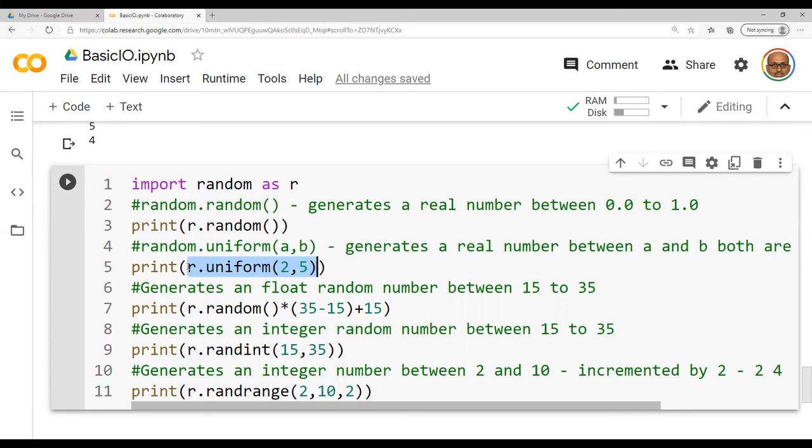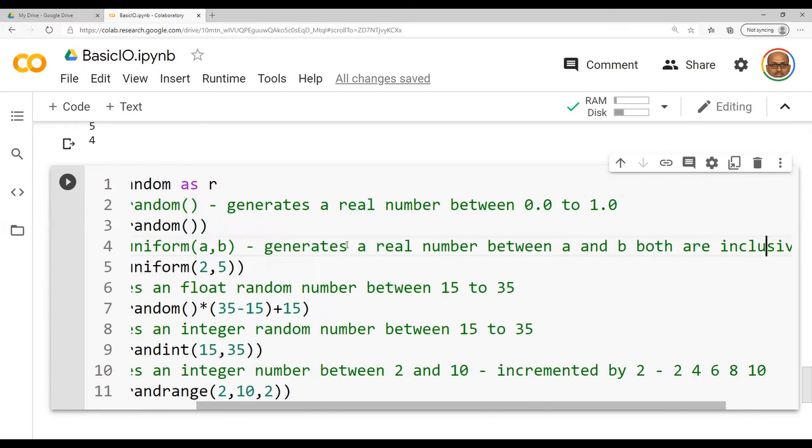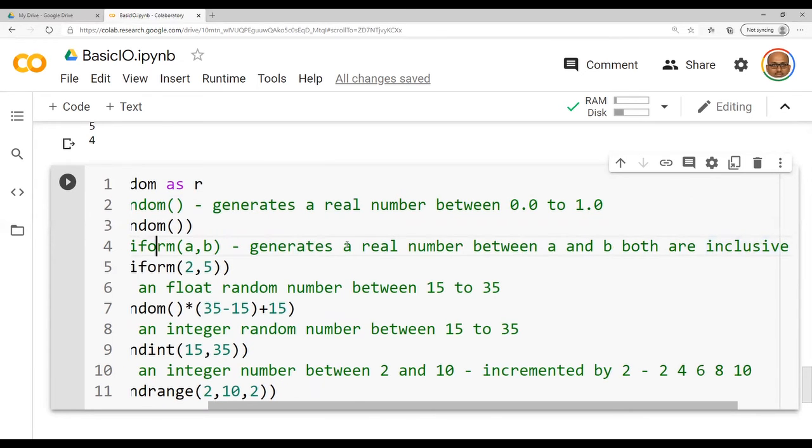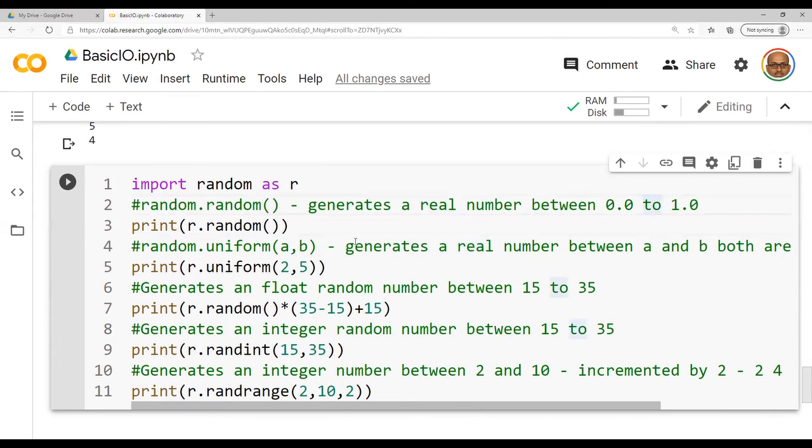This is what you have to remember. In the comment statement itself, I would have clearly mentioned it as generates a real number between a and b, both are inclusive. I can see 2.0 as well as I can see 5.0. So this is with respect to uniform.